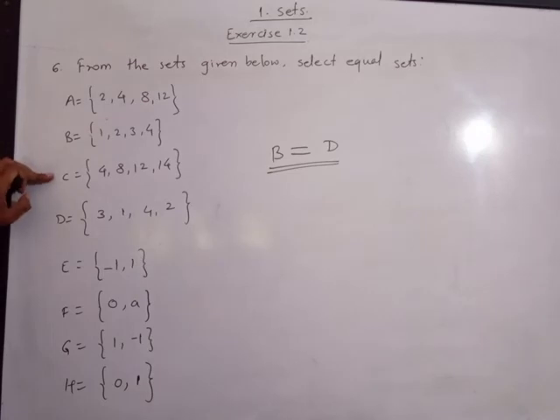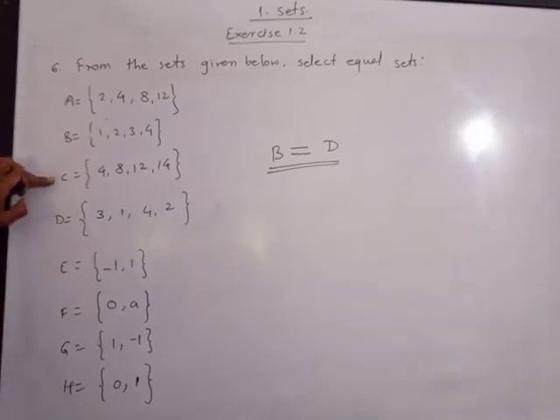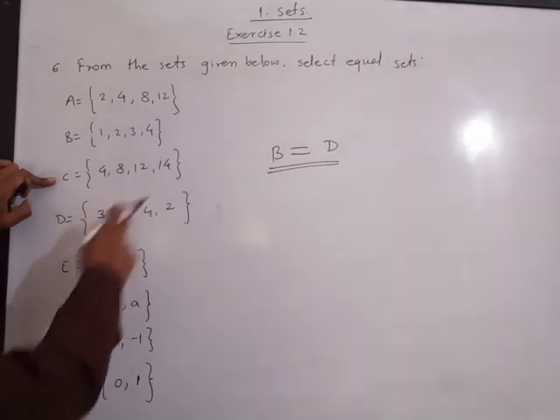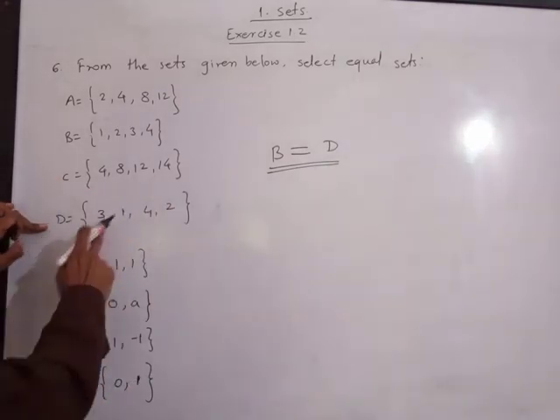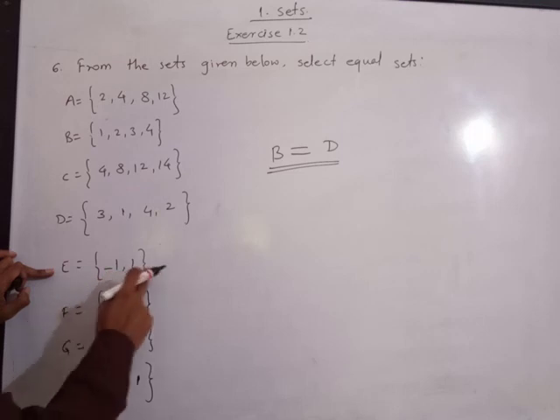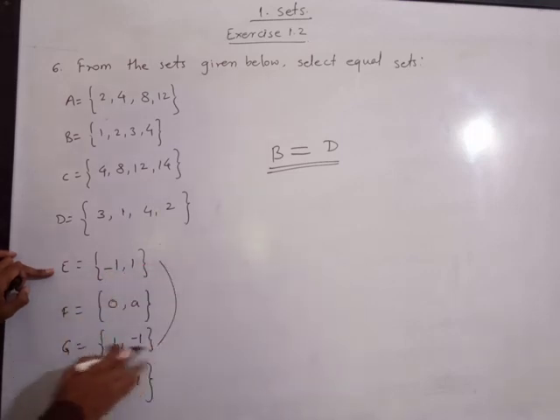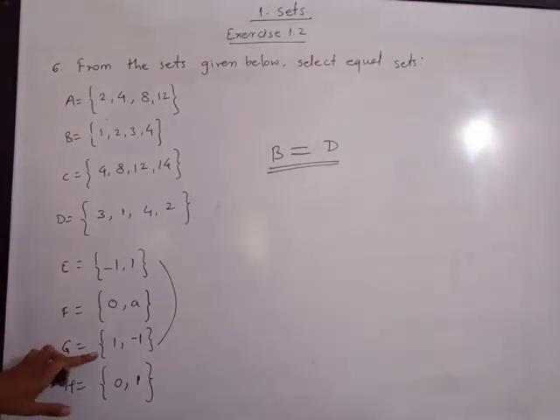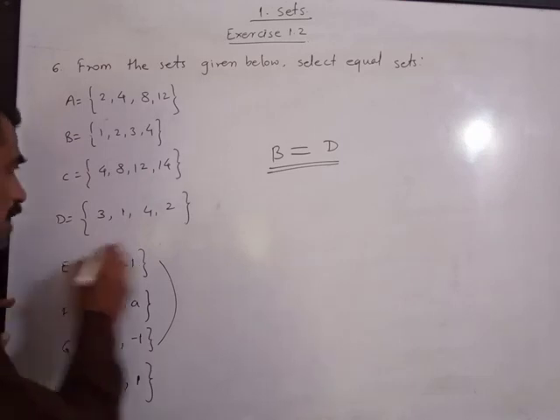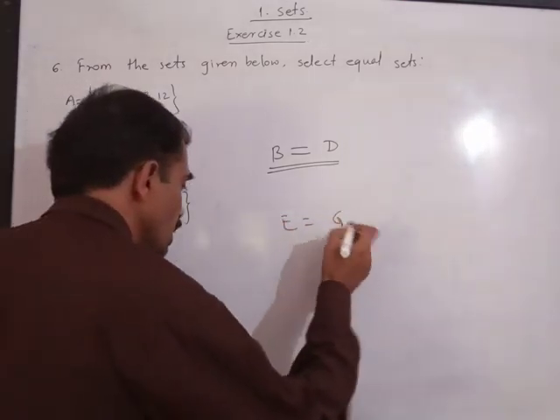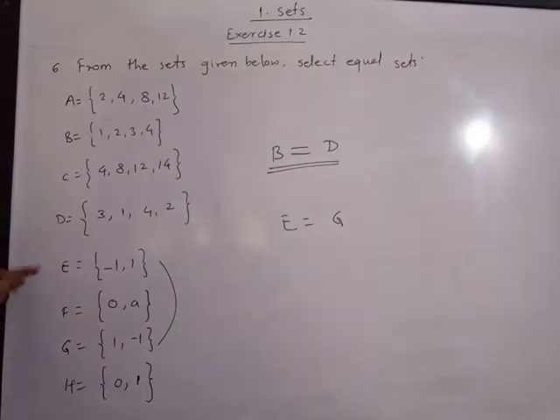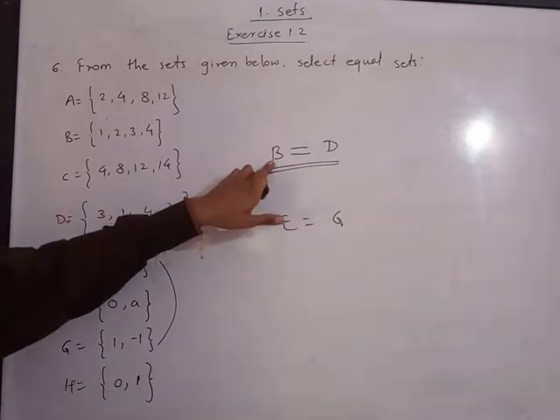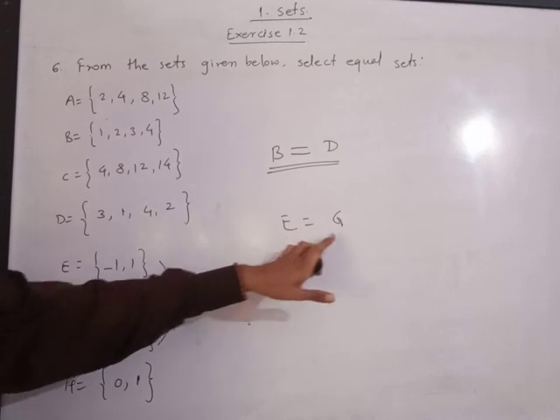Now next is compare B with the others, then C with all the others. So C is 4, 8, 12, 14. D is 3, 1, 4, 2. Next E is minus 1, 1 and 1, minus 1. All the elements of set E are there in set G, and all the elements of set G are present in set E. Hence set E is equal to set G. Conversely, it can also be written, set G is equal to set E. Then this is 0 and this is 0, 1. It means elements are different. Hence only two sets are equal, that is set B is equal to set D and set E is equal to set G.